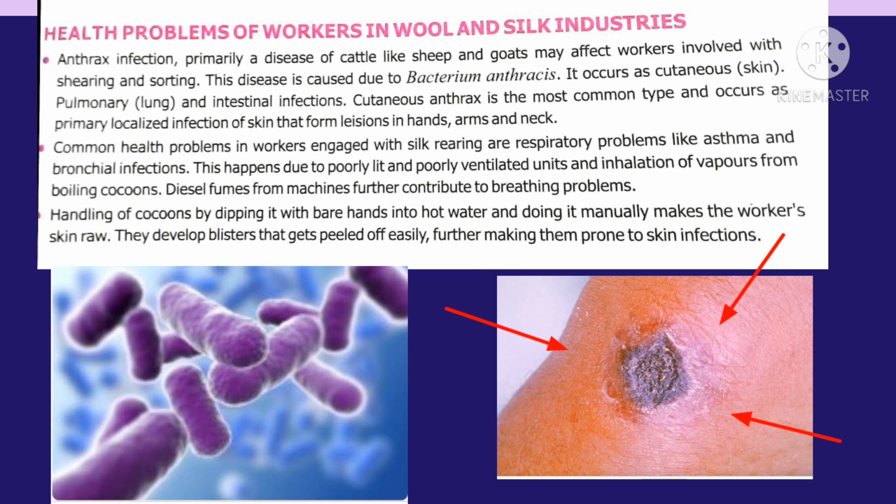This cutaneous anthrax disease infects the skin of the people, that is in hand, arms and neck areas. Mostly these diseases affect the people, those who are working in extraction of silk processes. The next common health problem faced by the workers are respiratory problems like asthma, bronchial infections. These problems are due to poorly lit and poorly ventilated places as well as inhalation of vapors from boiling cocoons. Boiling cocoons by the workers with their bare hands causes blisters which causes skin infections.